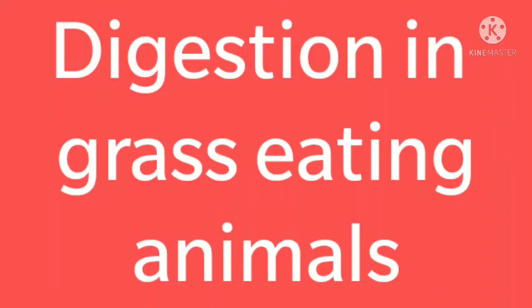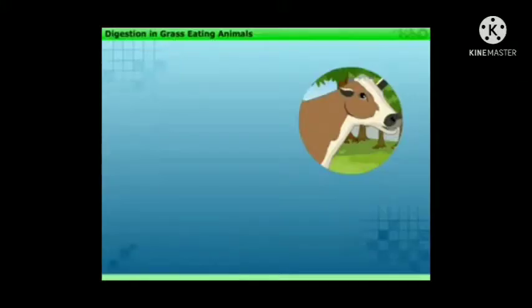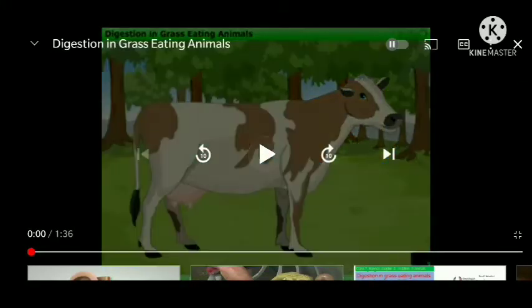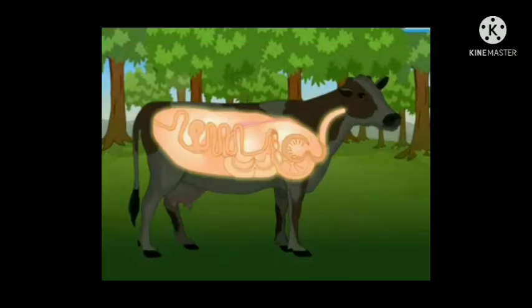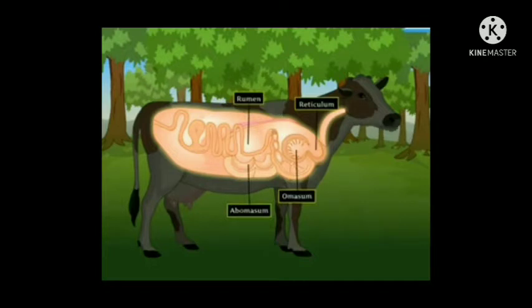Today, we all are going to learn about digestion in grass eating animals like cow and buffalo. Let us see digestion in cow. In the digestive system of a cow, there are four chambers named rumen, reticulum, omasum, abomasum.